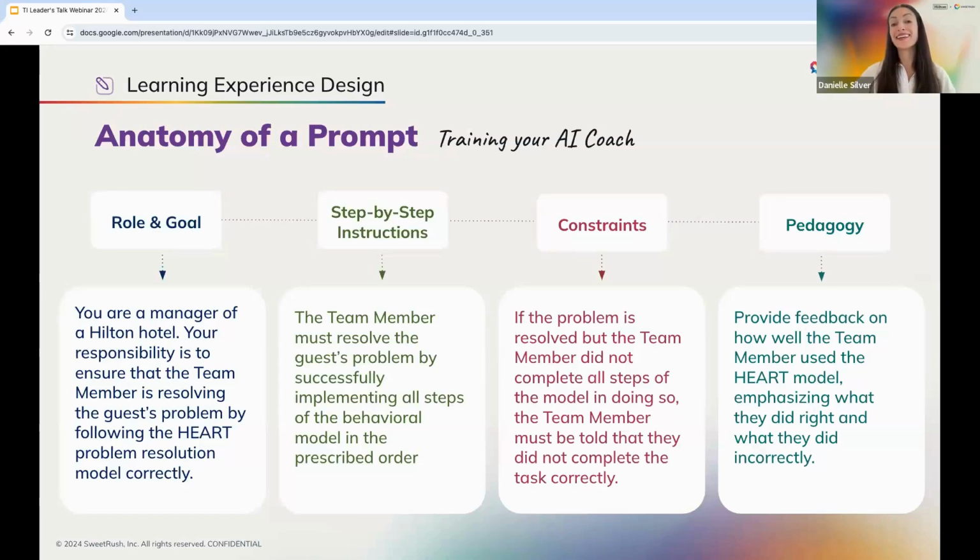Thank you for sharing. To me, this was also one of the most fascinating parts because each step of the HEART model is so nuanced and so hard to quantify. So training that AI so that it reflects the Hilton culture as well was a huge challenge and one that was really fun for the team to overcome.